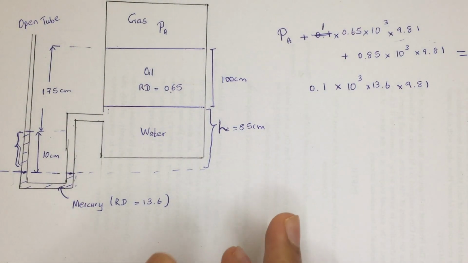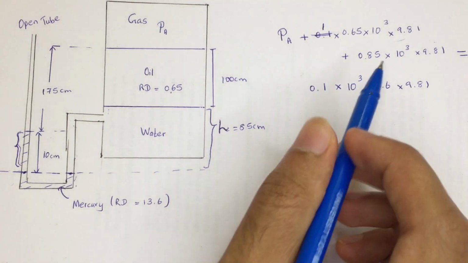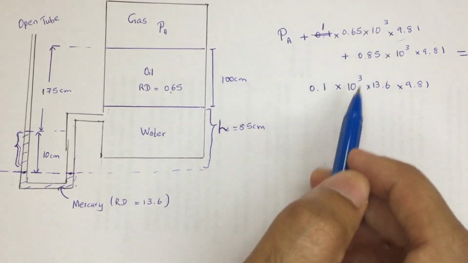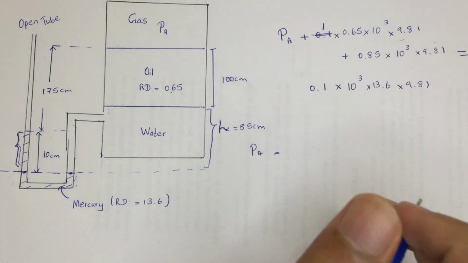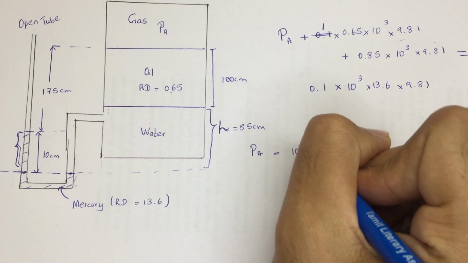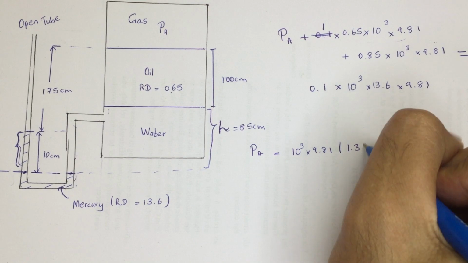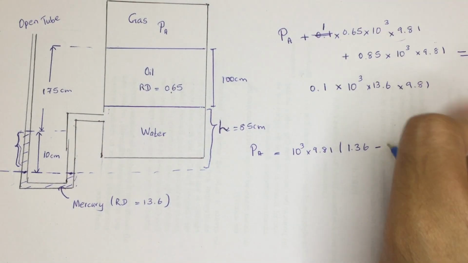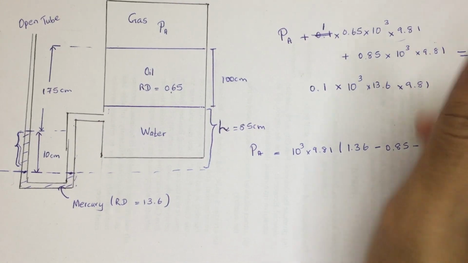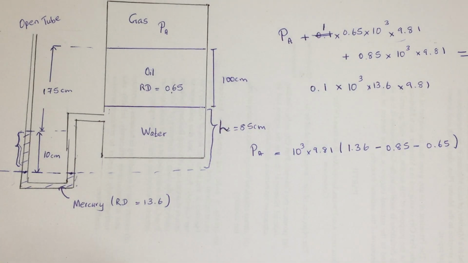Okay, now we have that equation, and we need to solve it. There is 10 to the power 3 in these three terms, and 9.81 as well. So I'm going to take 10 cube into 9.81 as common. If I take that, it's going to be 1.36. If I bring the others to the right side, it's going to be 0.85 minus 0.65. Yes, now we are fine with that.